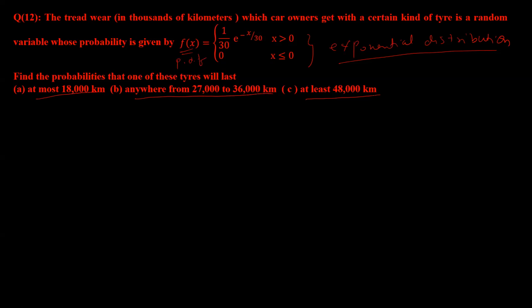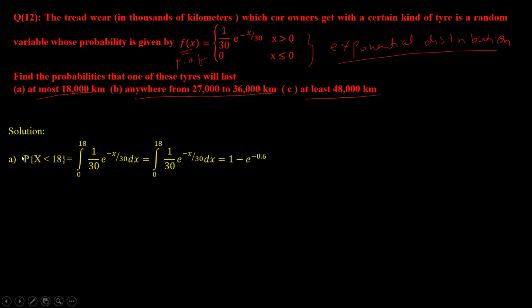It's a very simple problem. I have taken x in multiples of 1000, so I just put 18 here. 18 means 18,000. At most 18,000 means less than 18,000, so probability will be x less than 18. You already know the formula.